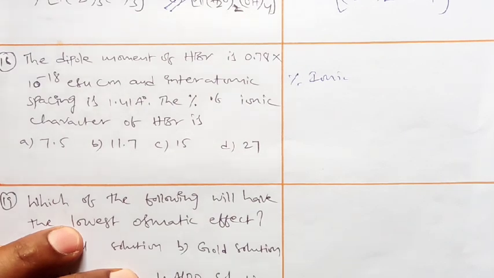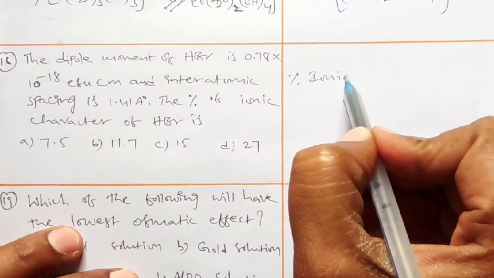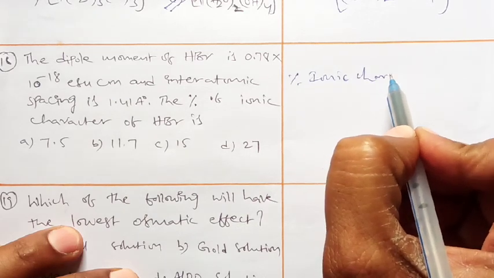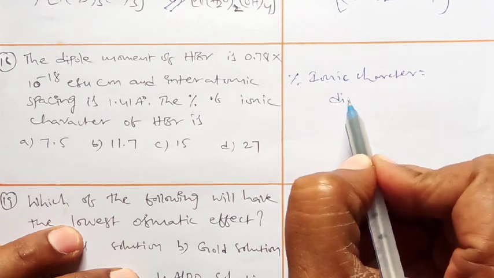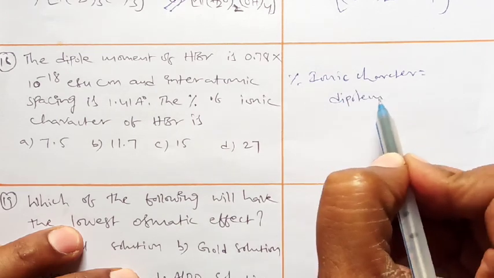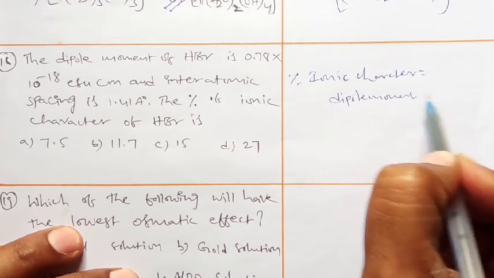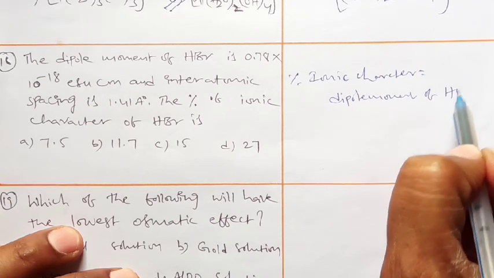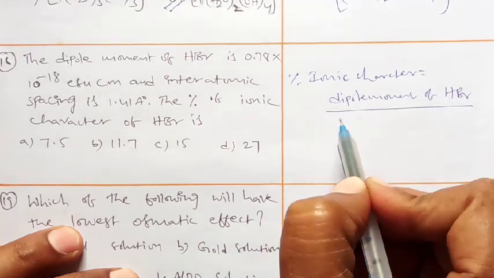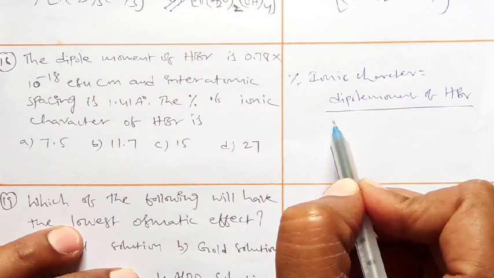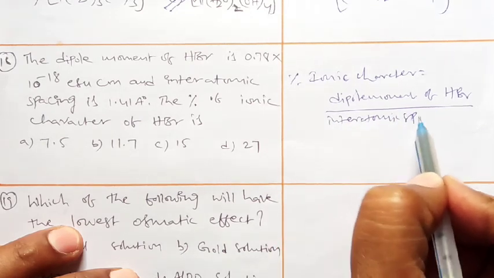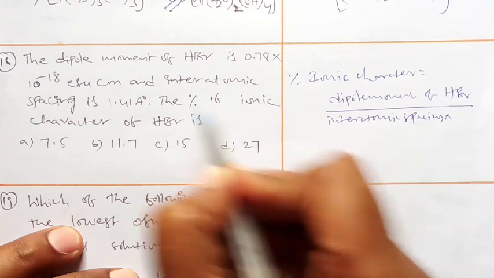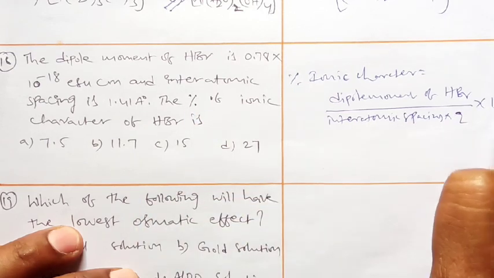So, given this, percentage of ionic character is equal to the dipole moment of HBr divided by the interatomic spacing into charge, nothing but Q, into 100.